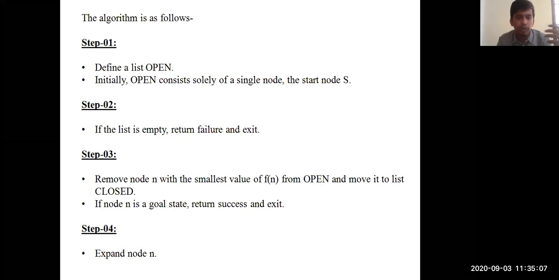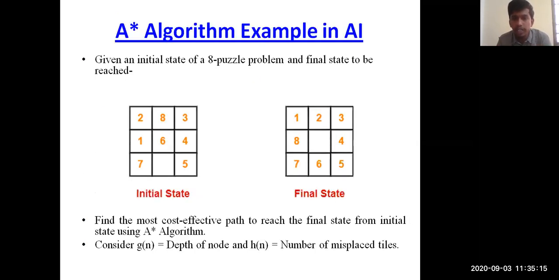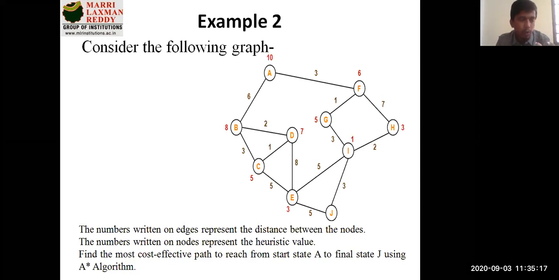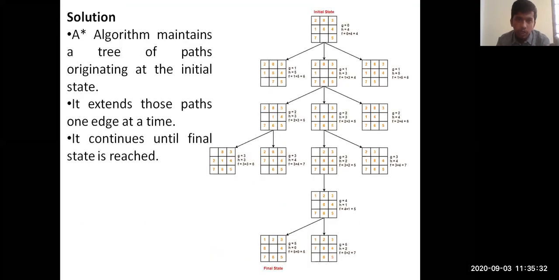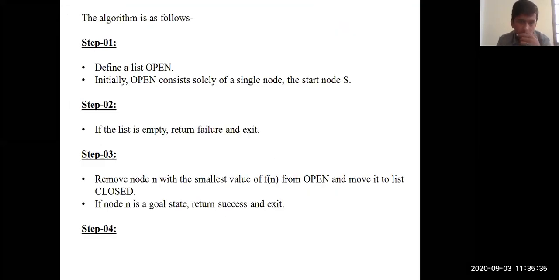In step 1, we'll define an open list, and initially open consists solely of a single node. Here, if I say the starting node is S, that is, the starting node is A here, and I want to reach the goal node called J. If I want to reach from A to J, initially I'll be taking A as my starting node, that is the open list value here. So initially the open list consists solely of a single node, the starting node. In our example it is A, the first element in your open list.